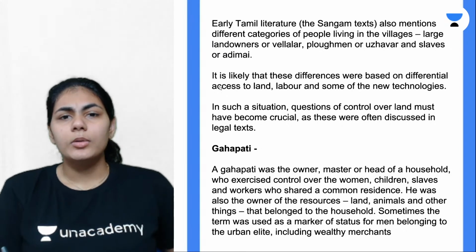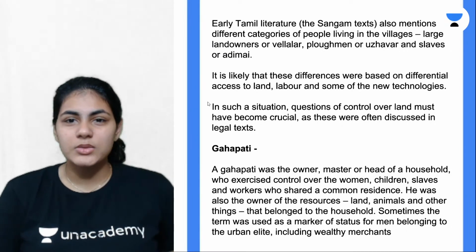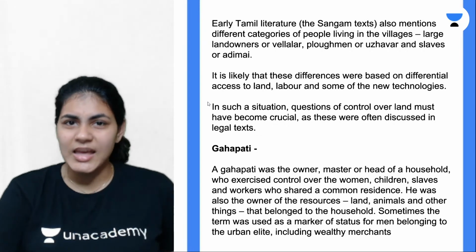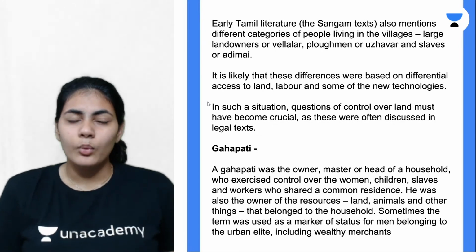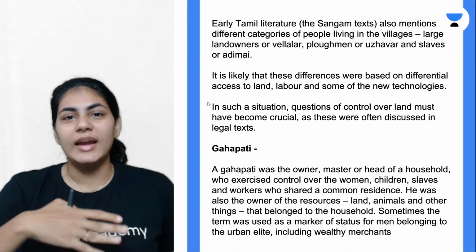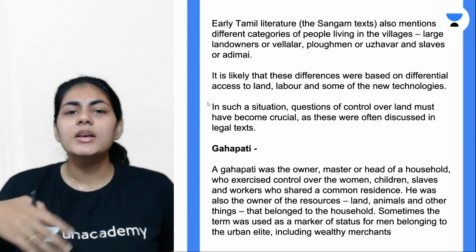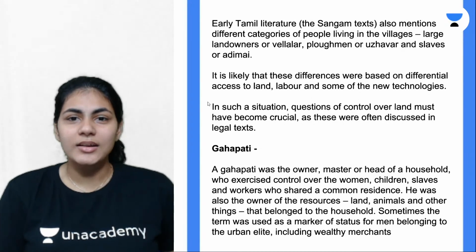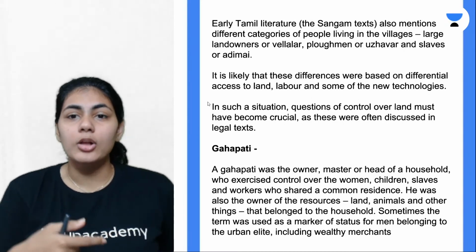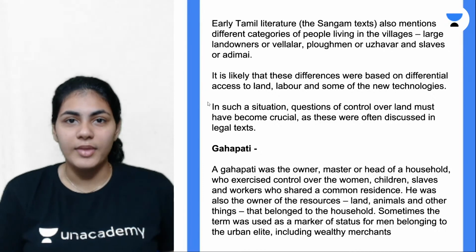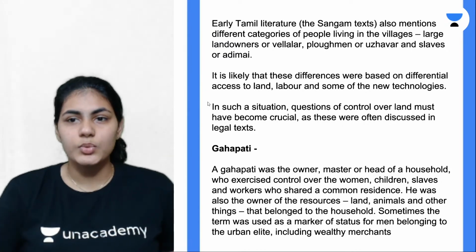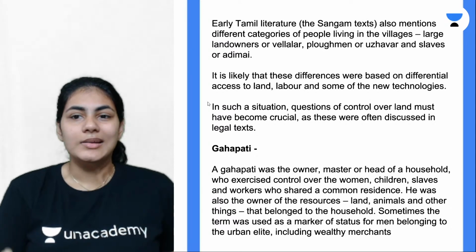Again, on what basis were they differentiated? Number one is access to land, right? One category had no land at all, one category had some land, the other category had so much land. So depending on their access to land, the labor, and also the different technologies available to them, these classifications were made, right?